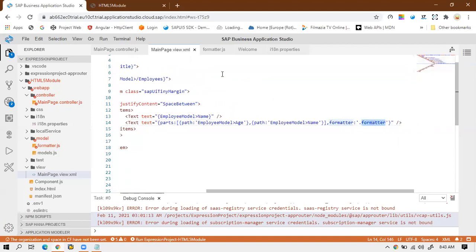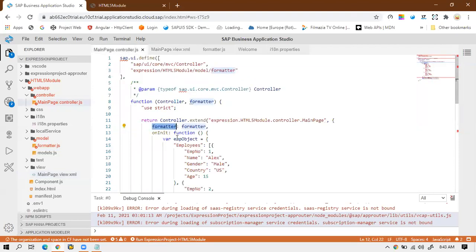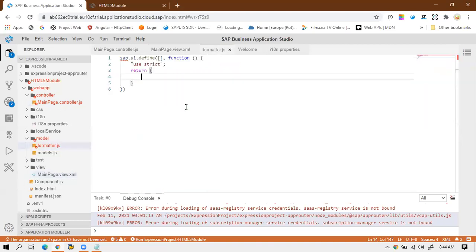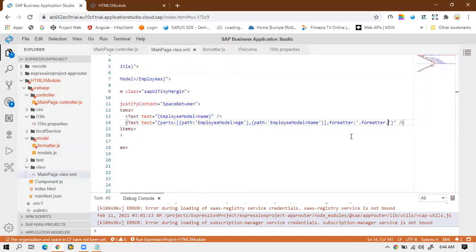So what is this formatter? This formatter is nothing but this keyword, this property. So that's why we have written the dot formatter. And now dot the method name or the function name. We haven't declared any function inside this return yet. Inside that function we will write the line of code that will evaluate the result, and that result can be written as a response when this formatter function is called on this line of code.